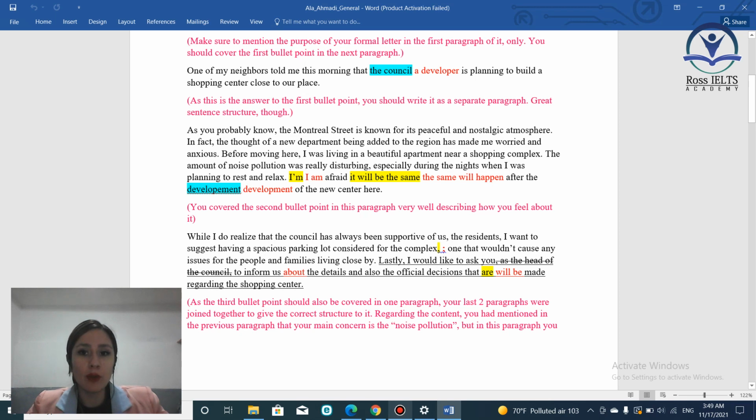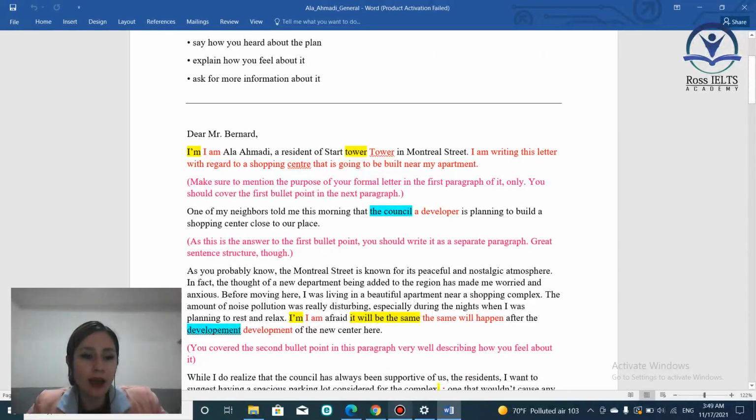So, if I want to talk about your answer to the second bullet point, I can say that you have covered the second bullet point in this paragraph very well, because it was asking you to explain how you feel about it. And you clearly expressed your feeling. I feel anxious and worried because I had this experience before. And the biggest problem that I feel may happen in this case is the noise pollution. This is the biggest problem you have, and you're anxious and worried. And so the paragraph structure and how you developed the topic was really good.